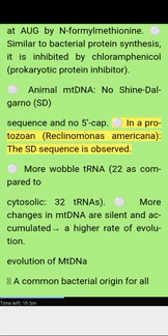In a protozoan, briefly known as Americana, the SD sequence is observed. There is more wobble at the third position as compared to cytosolic tRNAs. More changes in mtDNA are silent and accumulated, leading to a higher rate of evolution.